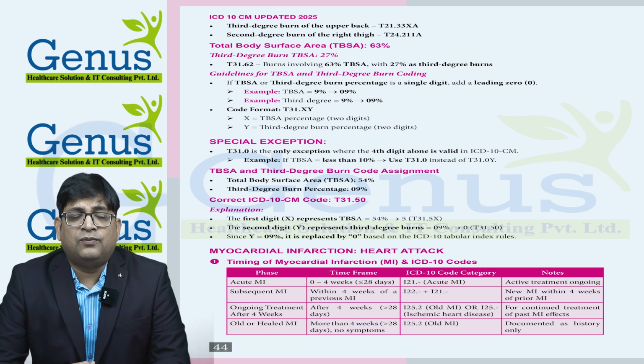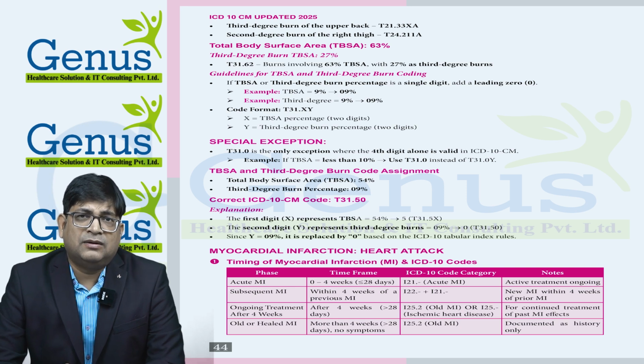Now what we need to do is count the 3rd degree burn. So we have a 3rd degree burn of the left wrist, lower back and upper back. So 9%, 9%, 9%. So it will be 27%. So my code for this example will be T31.62. I take 6 from 63 and 2 from 27. So this is the easiest way that we can provide the additional code T31.